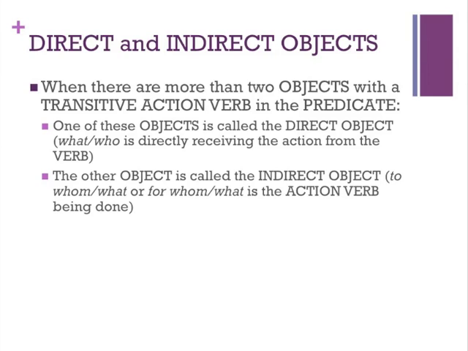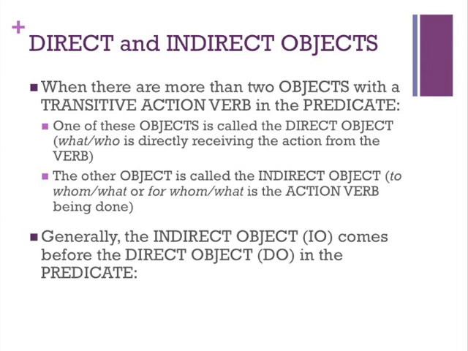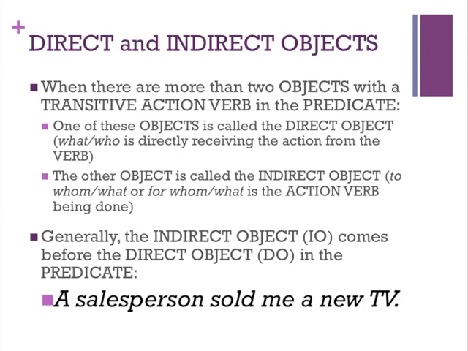However, the other object, if there happens to be more than one, is called the indirect object, and this is to whom or what, or for whom or what, the action verb is being done. So, generally, when you have these two objects present, the indirect object would come first. So notice in this example, a salesperson sold me a new TV. In this case, the indirect object, me, would usually come before the direct object.